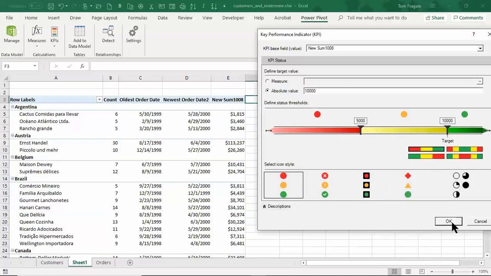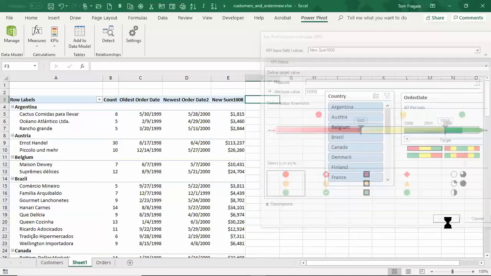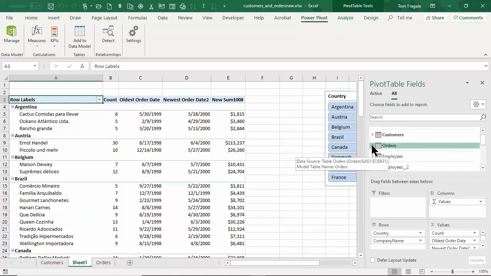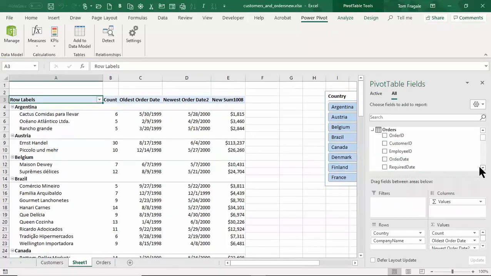We're going to make another measure so I can show that again, another KPI. Now, this is kind of weird the way it shows up. I'm going to come over here to my fields. Sometimes it turns on automatically, but this one will turn on. So I'm going to go to the orders table and expand that.